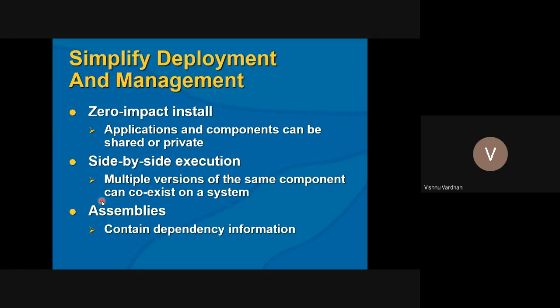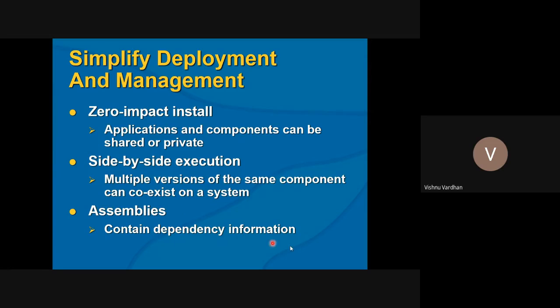This is a very great advantage for developers, because otherwise every time before installing the second version, they first had to remove the earlier version, and only then could the next version be installed. So these problems, which were a great hindrance 15 to 20 years back, have been entirely eliminated.